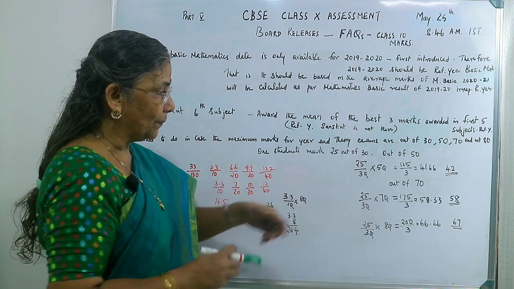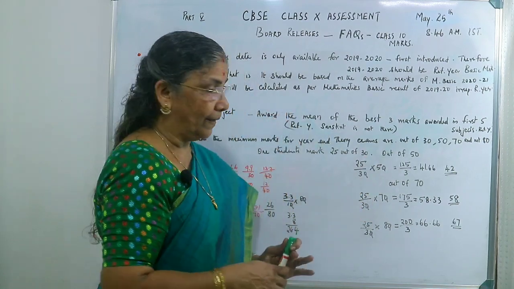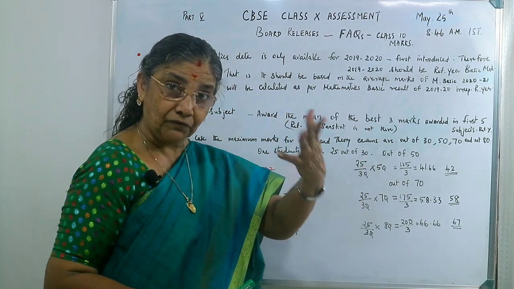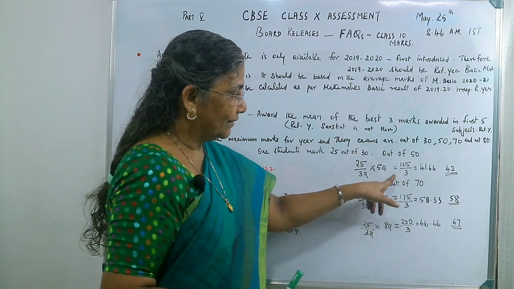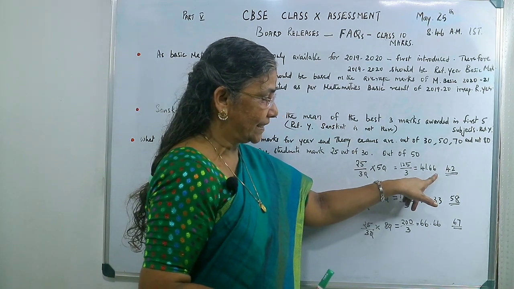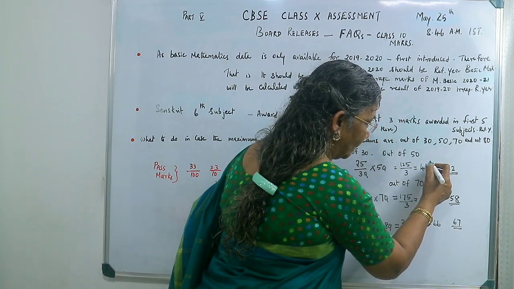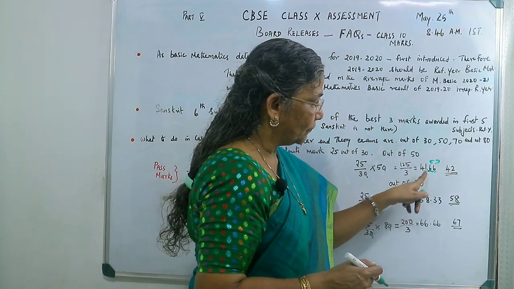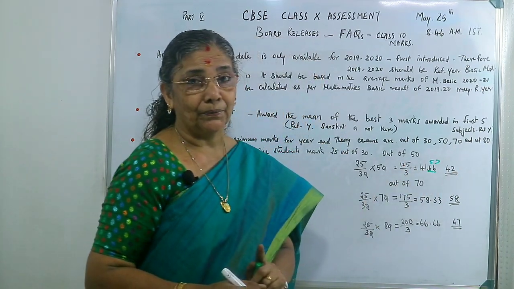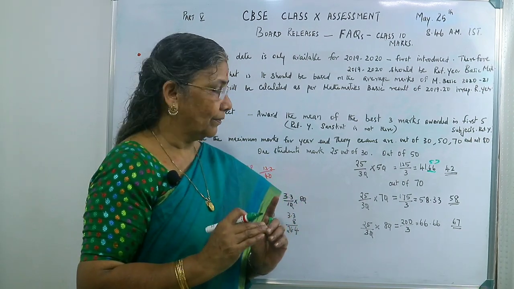If you have to find it out of 50, multiply by 50 and you will get 41.66. Since it comes above 5 after the decimal, it will change into 42. If below 5, it will remain 41 itself.